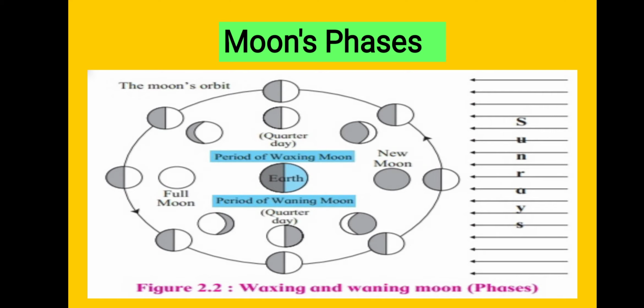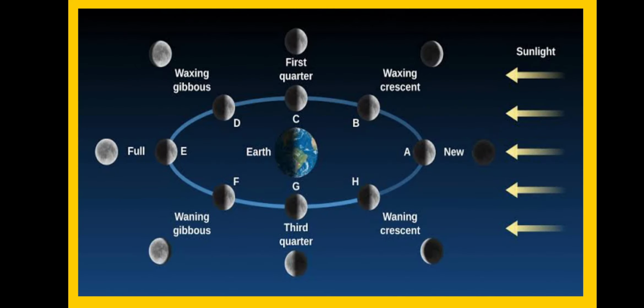This means in a period of waxing, the moon becomes smaller, and in a period of waning, the moon becomes larger and larger. In a period of waxing, the moon becomes small, or decreases its size, and in a period of waning, the moon becomes big, or increases its size. Two phases understood. In one phase the moon becomes small, and in another phase the moon becomes large. Okay.